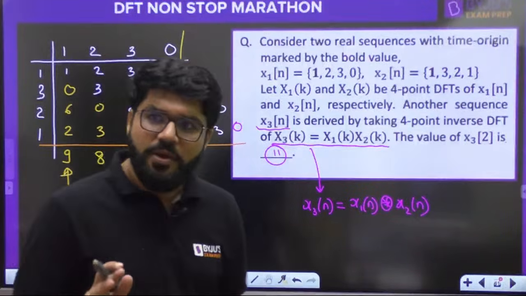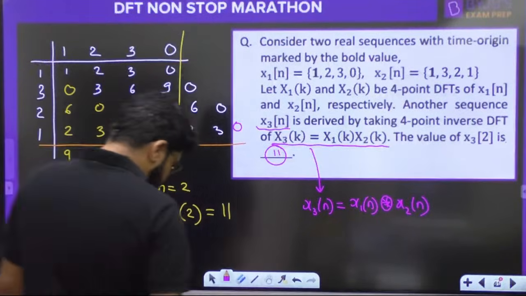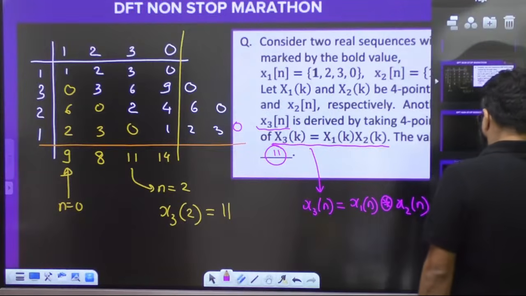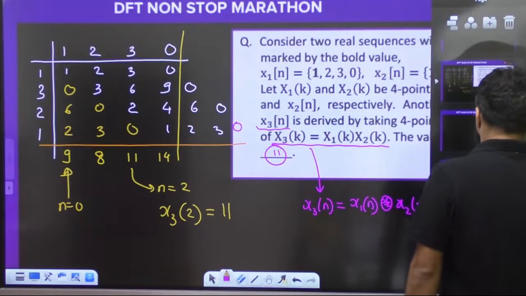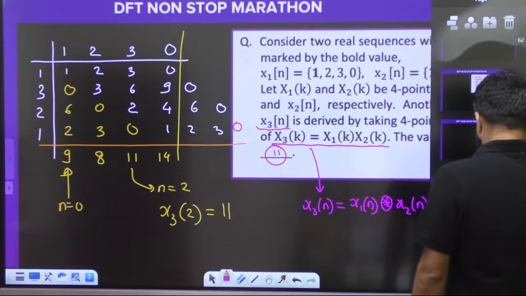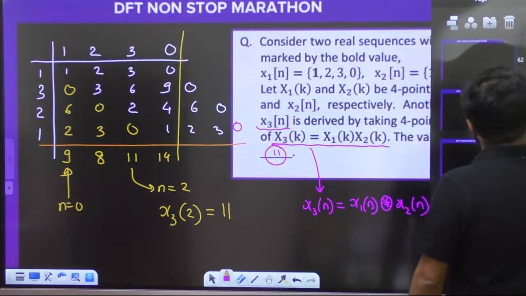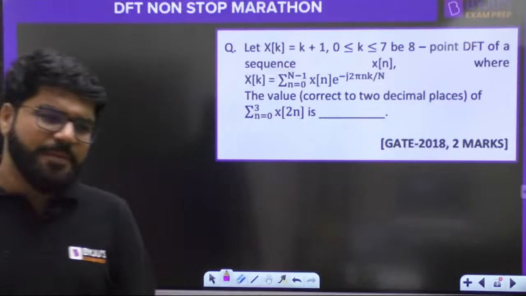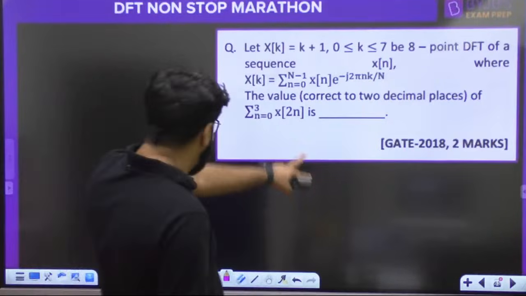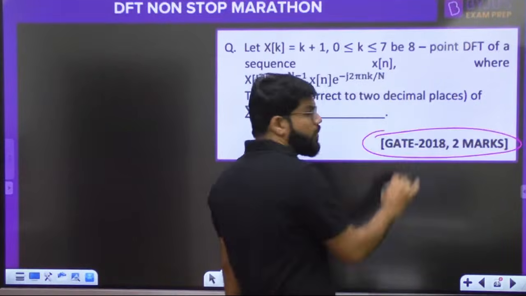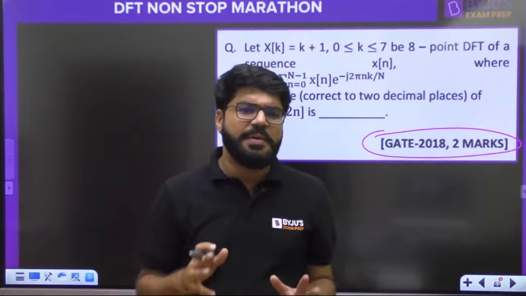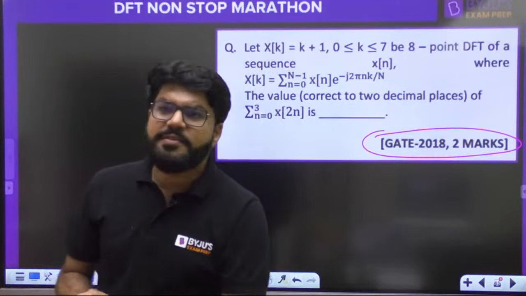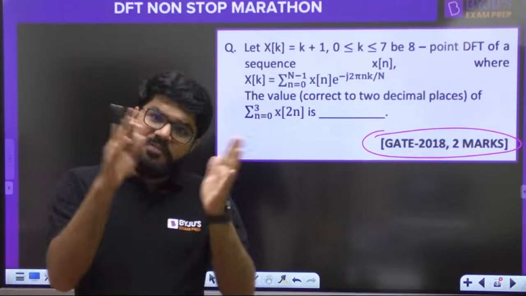ऐसा नहीं होना चाहिए. Okay, and with this, let us proceed towards the next question. Which question to take first? Let's take this question. It's simple enough. If you apply the property, it is simple. The solution of this GATE 18 2-mark question, it's a good question. And let me tell you, the solution of this question in many of the books you will find extremely lengthy. I'll give you a two-line answer for this, by whatever we have discussed today.